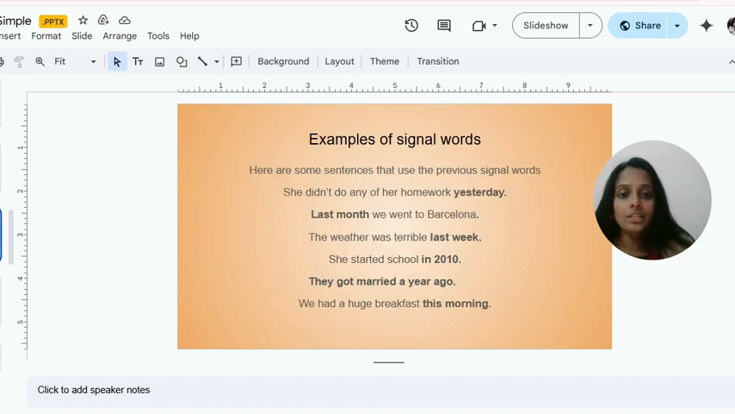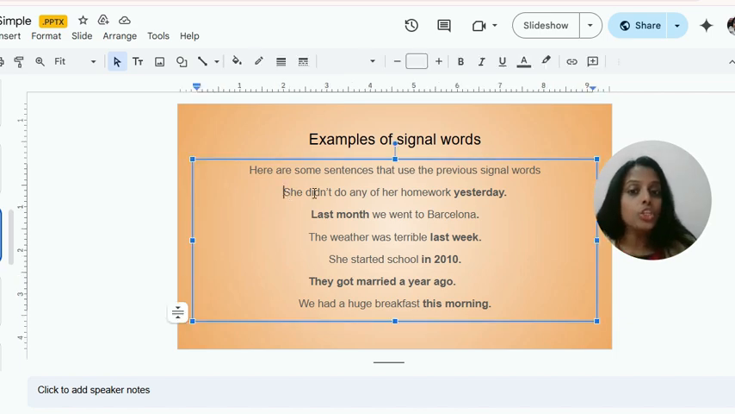Okay, let's see some examples of signal words here. The sentences they have given use the signal words that we have discussed. She didn't do any of her homework yesterday. Last month we went to Barcelona. The weather was terrible last week. She started school in 2010. They got married a year ago. We had a huge breakfast this morning. So these are some example sentences using signal words for past tense. You can also try to make your own.